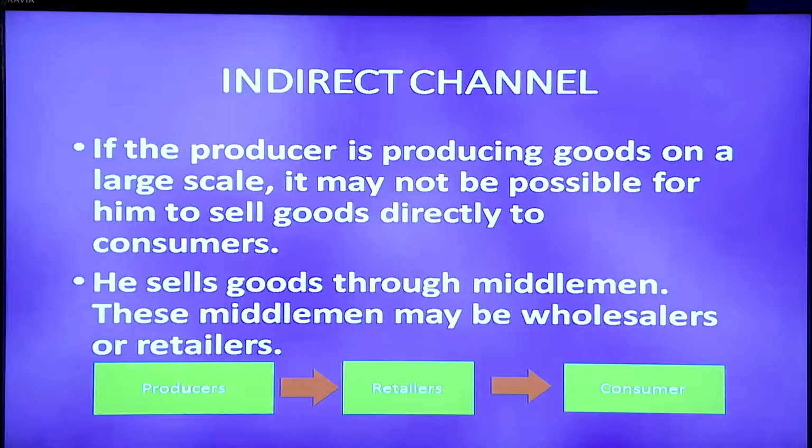In the case of indirect channel, if the producer is producing goods on a large scale, it may not be possible for him to sell goods directly to consumers. He sells goods through middlemen. These middlemen may be wholesalers or retailers. So, from the picture you can identify it as an indirect channel, producers to retailers and retailers to consumers.